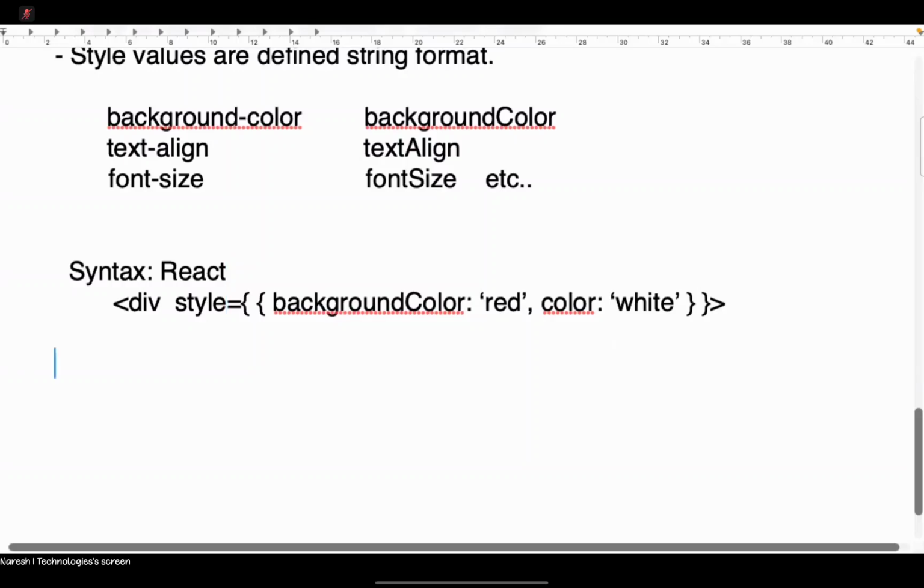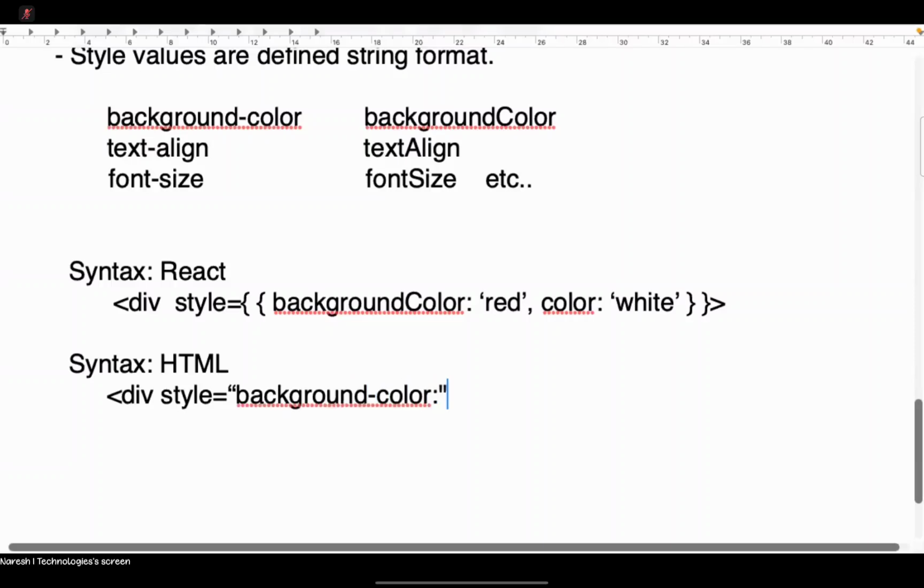Generally, I will show you a comparison with your HTML. In your HTML, when you write styles, you generally write like this: div style is equal to background-hyphen-color colon red semicolon color colon white. Am I right?